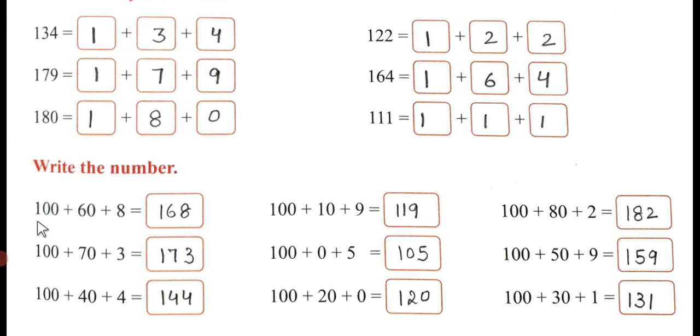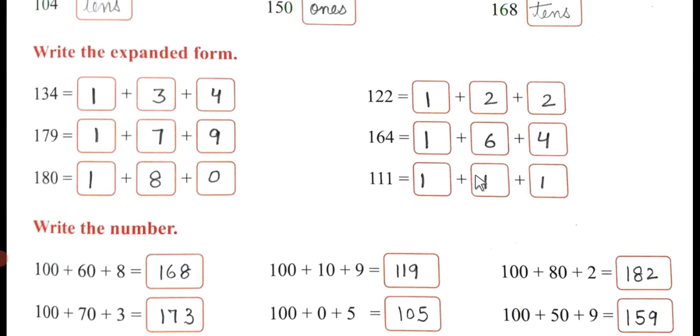So write the number. 100 plus 60 plus 8: 168. 100 plus 70 plus 3: 173. 100 plus 40 plus 4: 144. 100 plus 10 plus 9: 119. 100 plus 0 plus 5: 105. 100 plus 20 plus 0: 120. 100 plus 80 plus 2: 182. 100 plus 50 plus 9: 159. 100 plus 30 plus 1: 131.